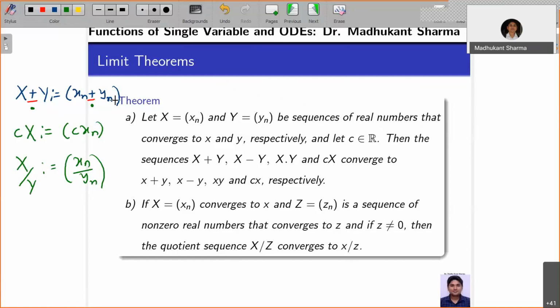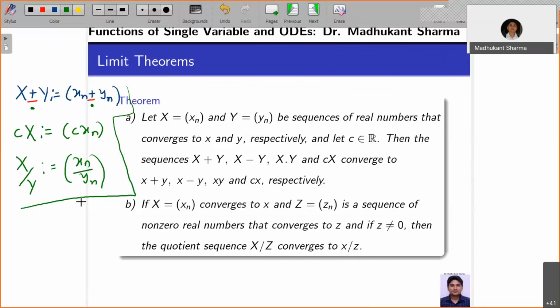Similarly, algebra follows for the limits as well. So let the sequences converge to x and y respectively, and let c be in R. Then the sequences x plus y, x minus y, x dot y, and cx, which is how they are defined, converge to small x plus y, small x minus y, x into y, and cx respectively. So sum of the limits, difference of the limits, product of the limits: whenever you do this, there is no problem. Similarly, scalar multiplication is also not a problem. The only problem is the quotient sequence.